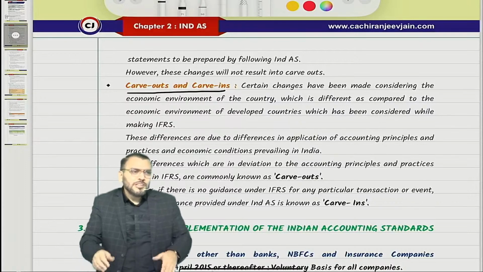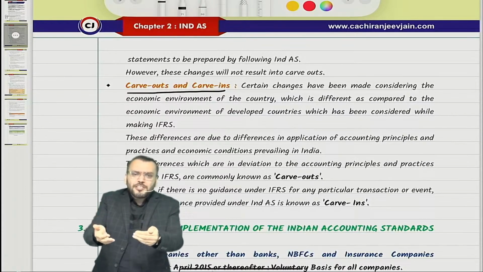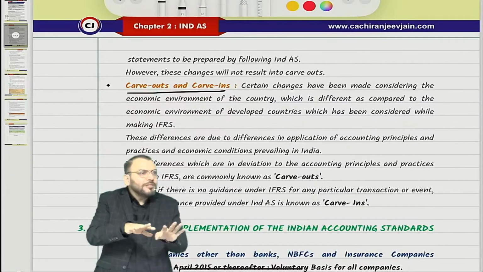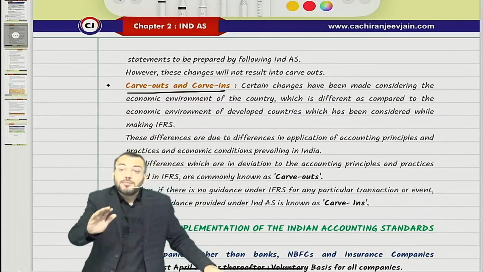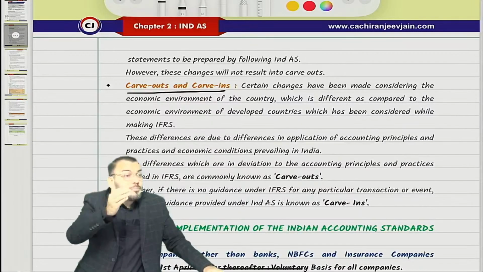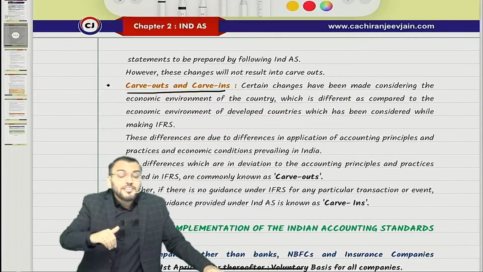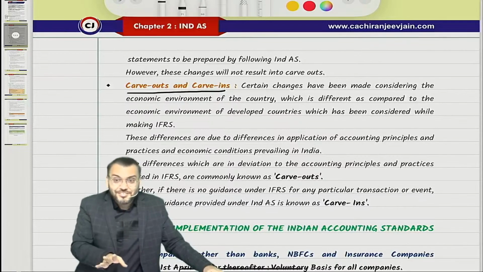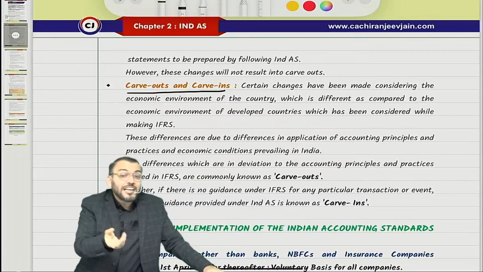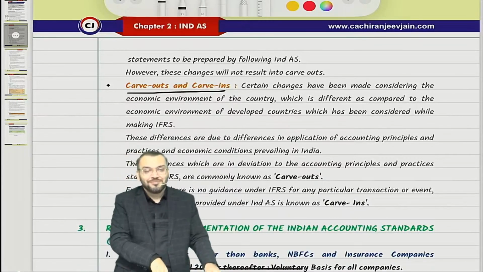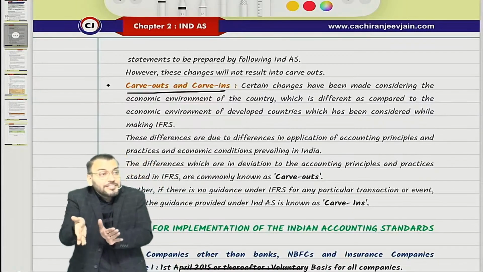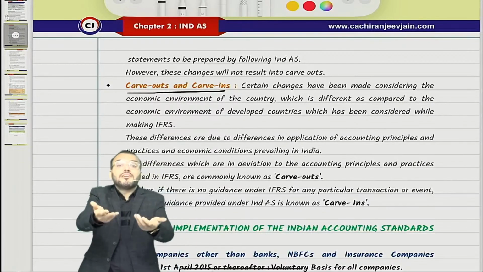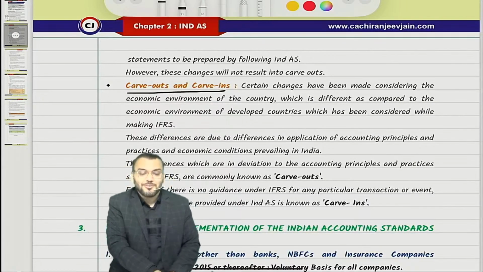Carve out. We have already said that we have converged IFRS as per the economic conditions prevailing in India. It is quite possible some treatment is given in IFRS which cannot be applied due to economic conditions prevailing in India, and therefore we have made some changes. That is known as carve out. So any accounting treatment which is given in IFRS, if it is modified, that becomes carve out. Carve out, you understood?